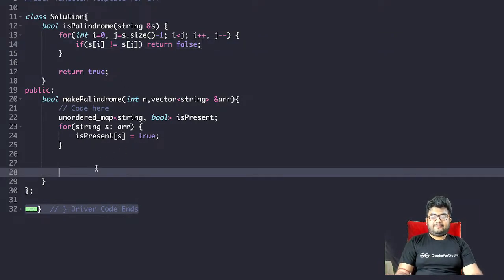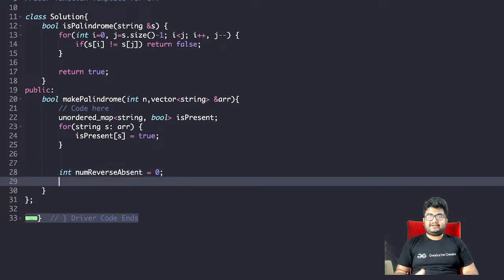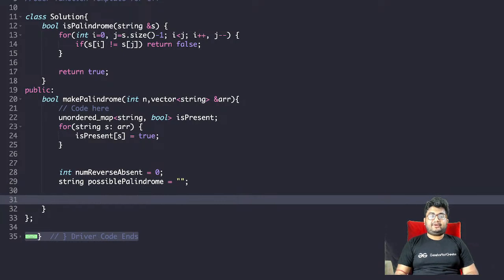Firstly we'll maintain num reverse absent. We'll maintain a count of the number of elements whose reverse is absent. First thing we'll do that. Also a string, let's call it possible palindrome, if it exists, which is initially an empty string.